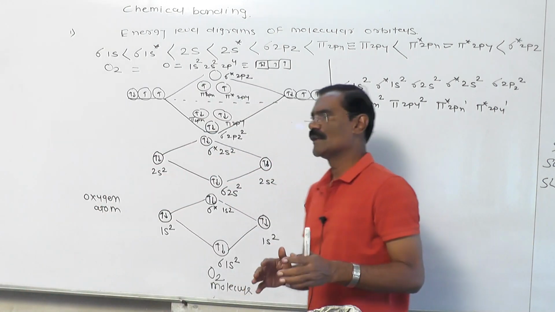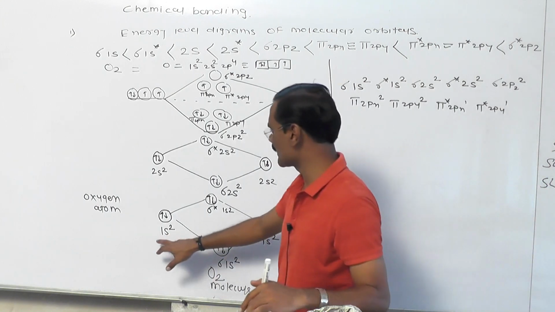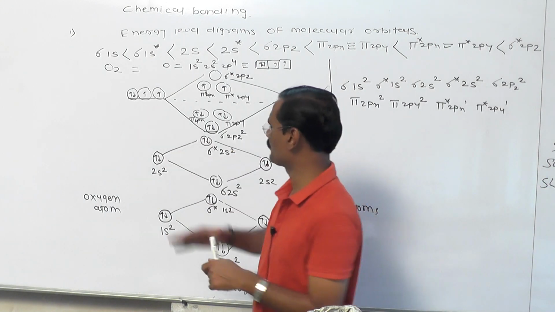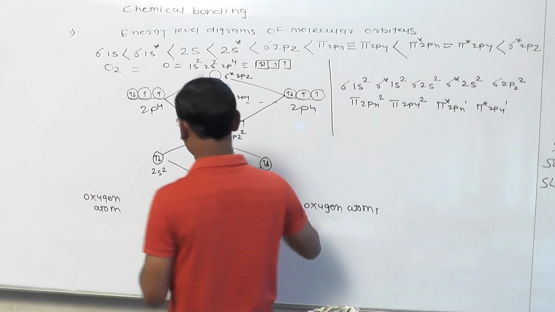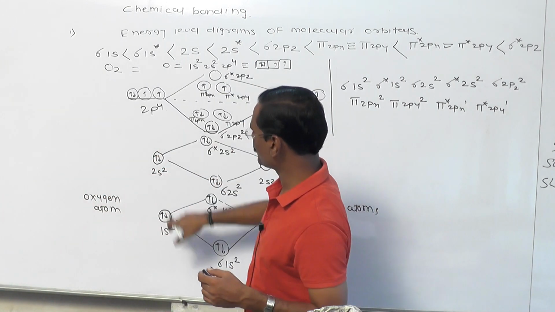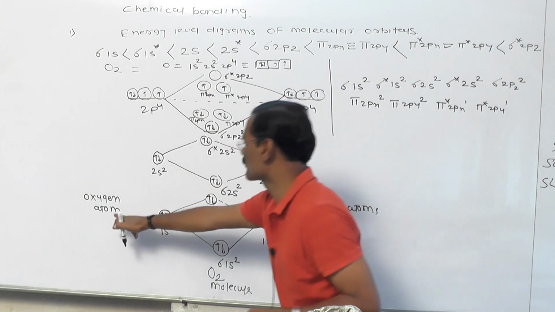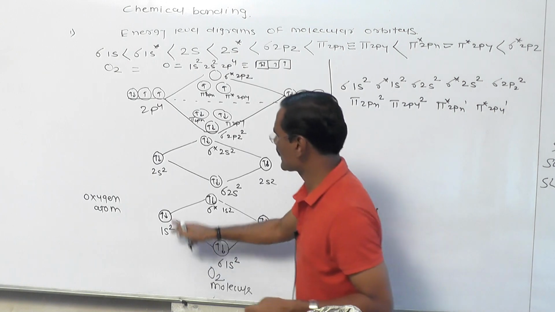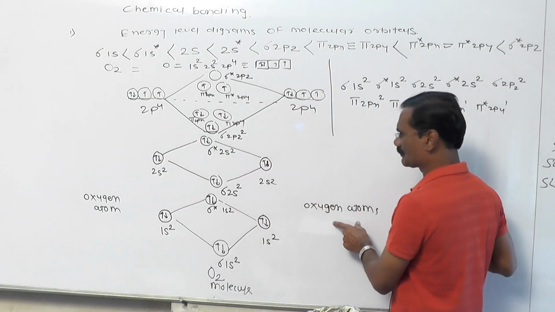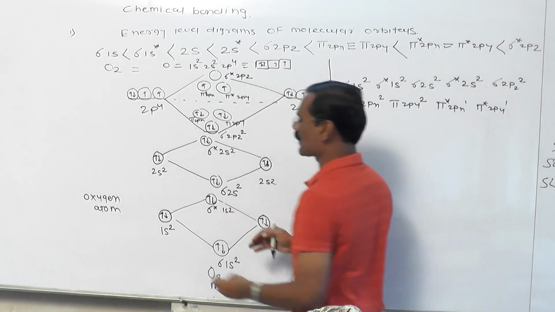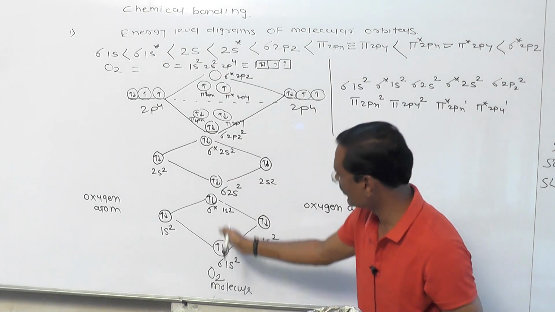I hope you easily understand this molecular orbital theory. Write down why I am representing this: 1s2, 2s2, 2p4. This is called 2p4, and this is also 2p4. So 1s2, 2s2, 2p4 are the atomic orbitals of the first oxygen atom, because in the O2 molecule 2 oxygen atoms are involved. This is the atomic orbital of the first oxygen atom and this is the atomic orbital of the second oxygen atom. These atomic orbitals overlap each other, and after overlapping, these are the molecular orbitals.